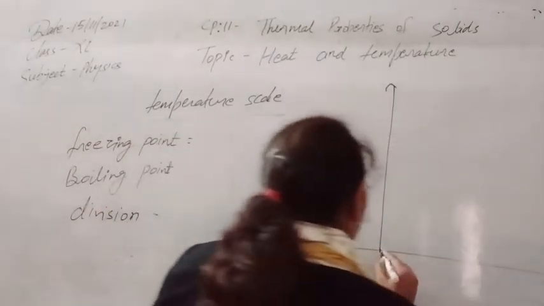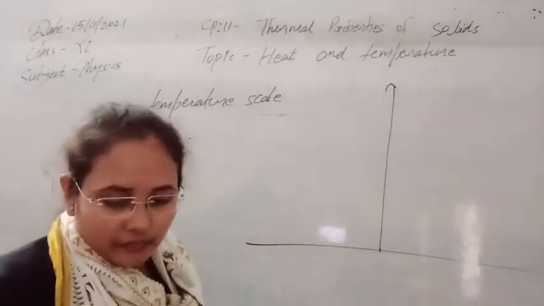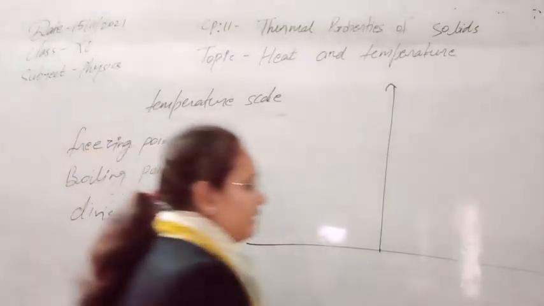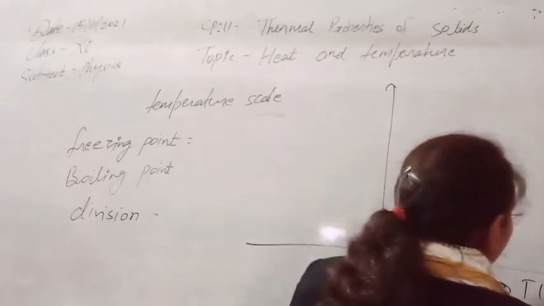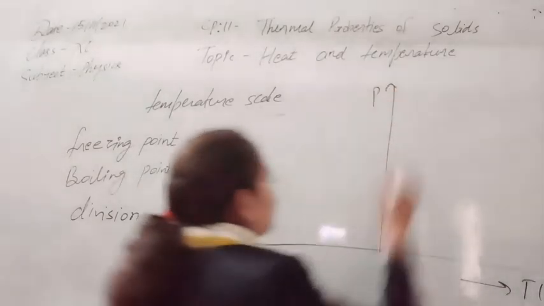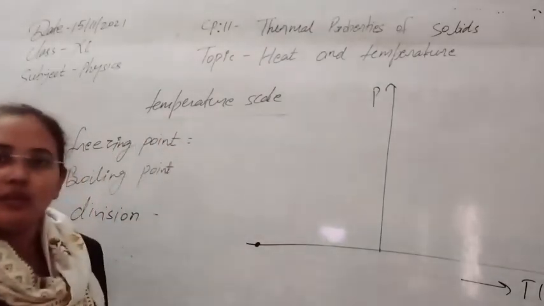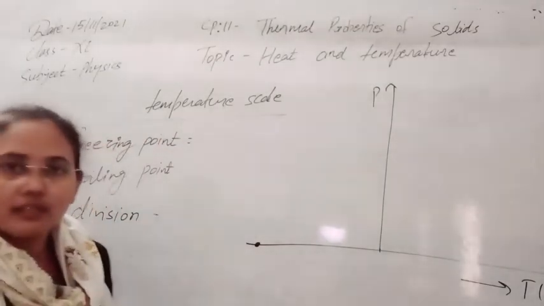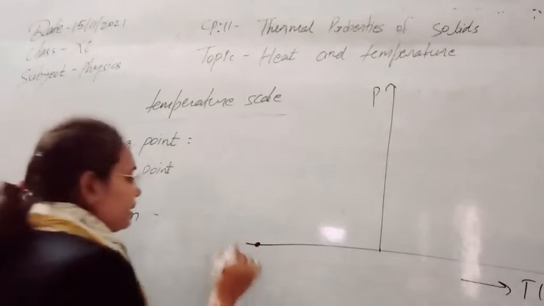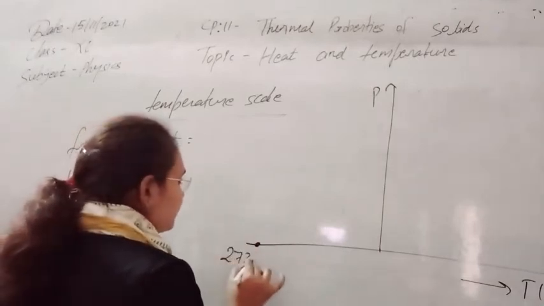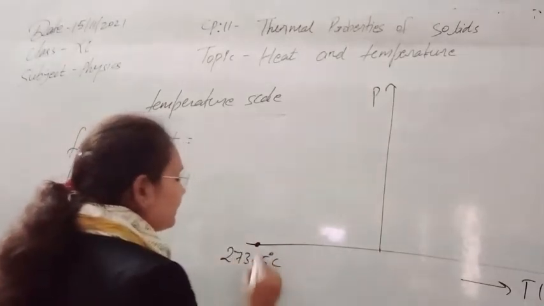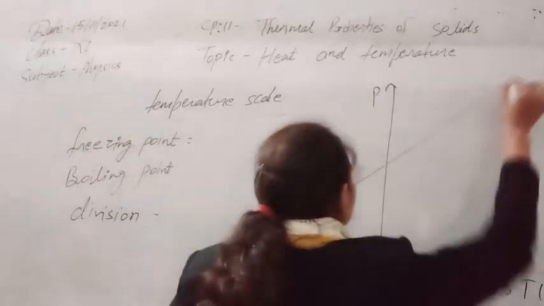So you can just start to plot the graph for that. This is temperature and this is pressure. We have seen that the pressure becomes 0 for any liquid at a temperature equal to minus 273.15 degrees Celsius, and we can see this kind of graph.